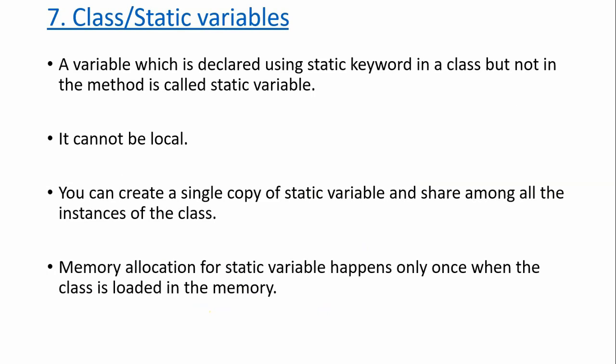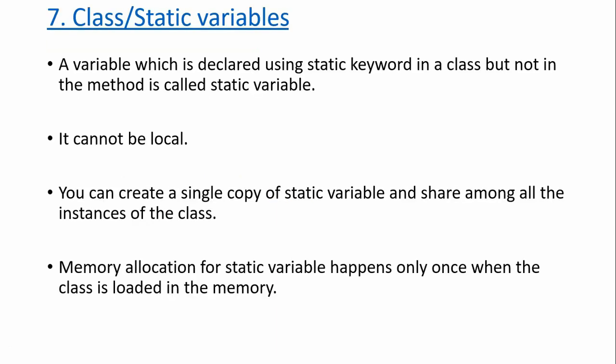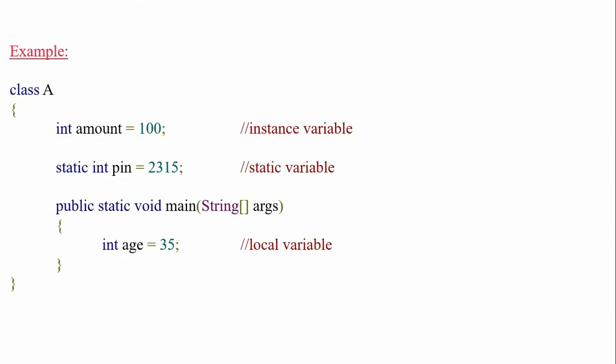But if you want to share, a single copy of a static variable can be shared among instances. In the opposite way of an instance variable, if you want to share the same data with every object, you can go with static. So in memory allocation, from the execution point of view, these two differ.